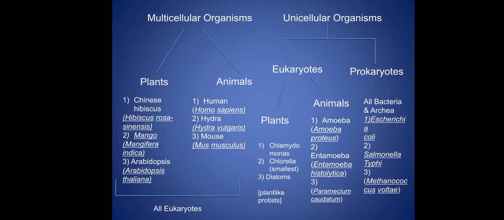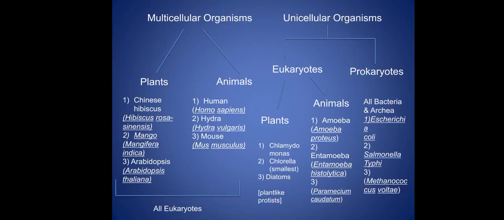There are two types, plants and animals, multicellular plants and multicellular animals. First examples are Chinese hibiscus, Hibiscus rosa-sinensis, or mango, Mangifera indica, or Arabidopsis thaliana. These are all higher plants, which are multicellular. And all the animals like human, Homo sapiens, us, Hydra vulgaris, or mouse, Mus musculus. These are all eukaryotes and multicellular. So all multicellular organisms are eukaryotes.